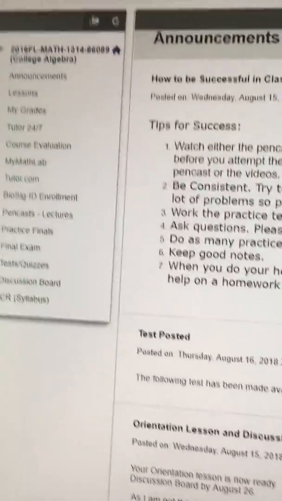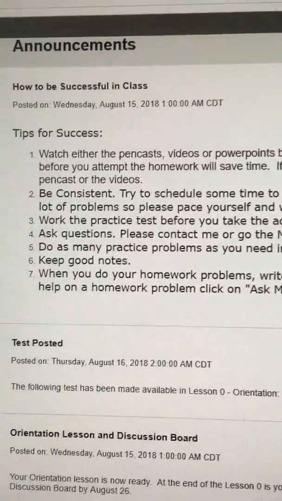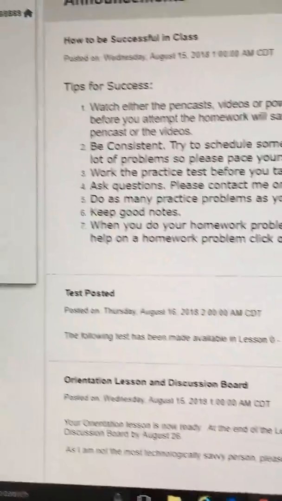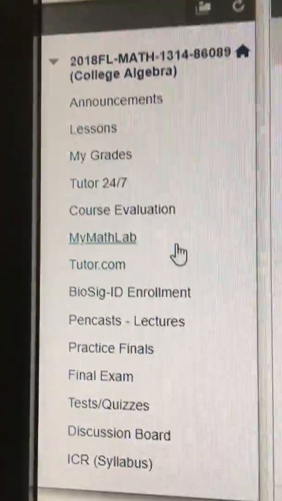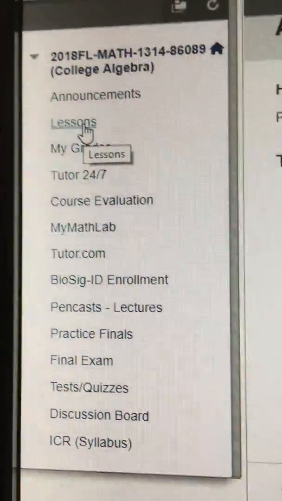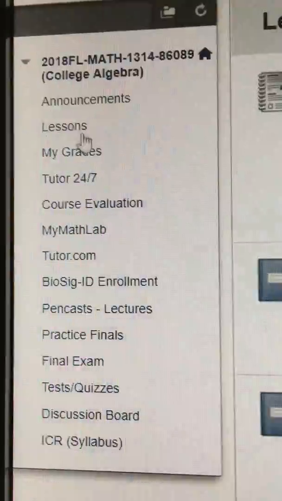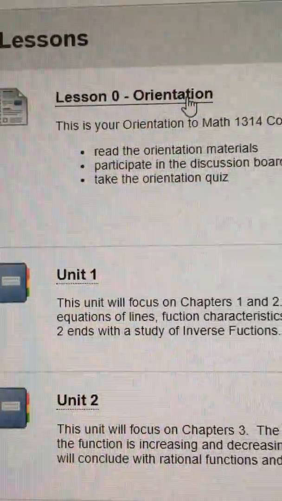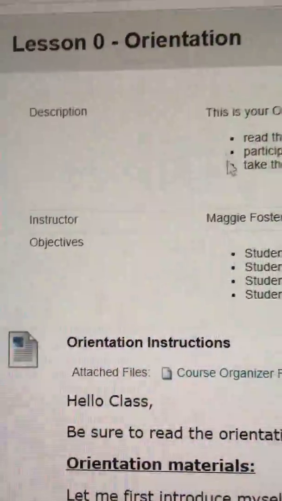When you first open up your Blackboard account, you're going to see your announcements. You can read through the announcements that I've placed there for you. On the left-hand side over here, you're going to begin by clicking on Lessons. And in Lessons, I want you to slide over to the Lesson 0, which is your orientation.